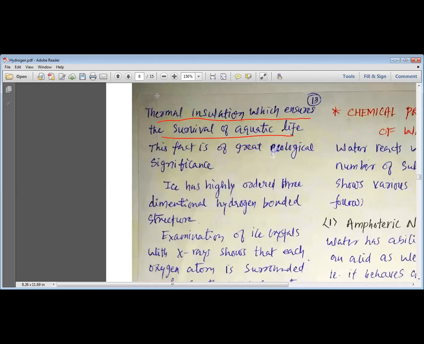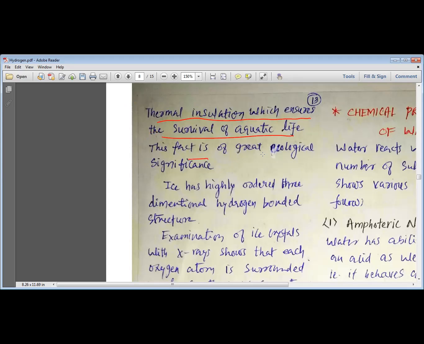So my dear students, when we have lakes and oceans, their surface has got ice, but this ice does not allow the extra coldness to come inside the water, and that is why the water underneath the ice is prevented from further freezing, and thus the aquatic life underneath this ice can survive easily even during the winter season.